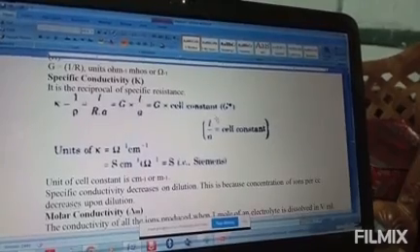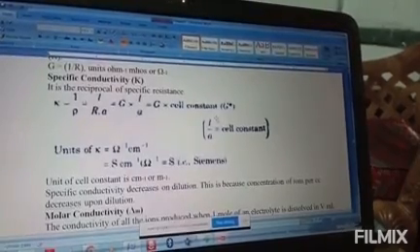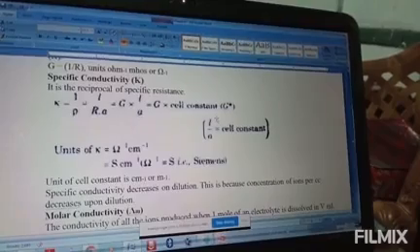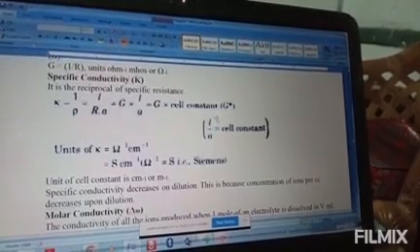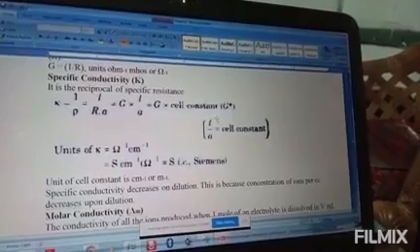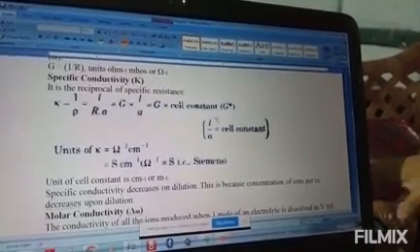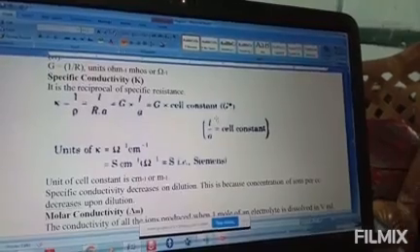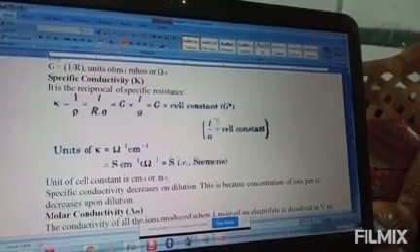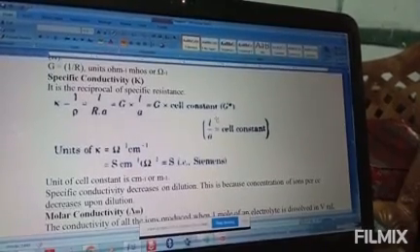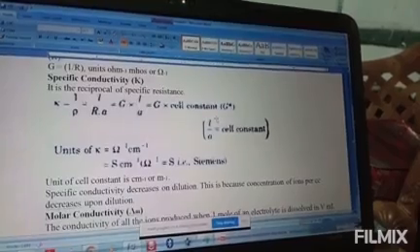Generally we put KCl solution whose conductivity is known accurately at various concentrations and different temperatures, and the cell constant is given by the equation G* = L/A = Rκ.